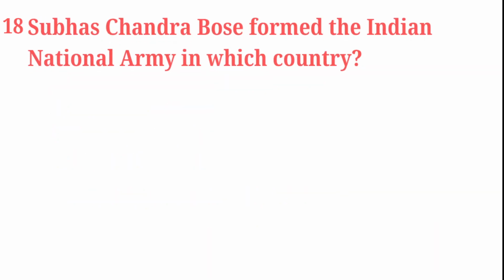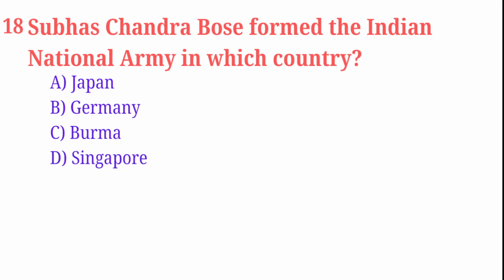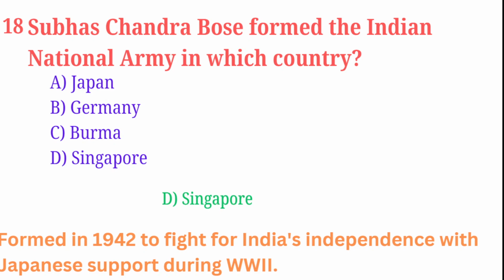Subhash Chandra Bose formed the Indian National Army in which country? Japan, Germany, Burma, Singapore. Correct answer is Singapore. It was formed in 1942 to fight for India's independence with Japanese support during World War II.